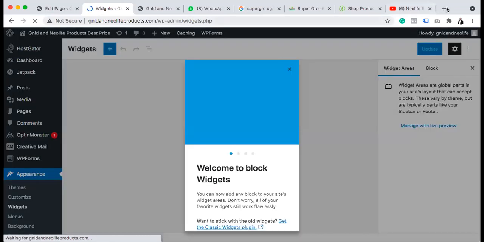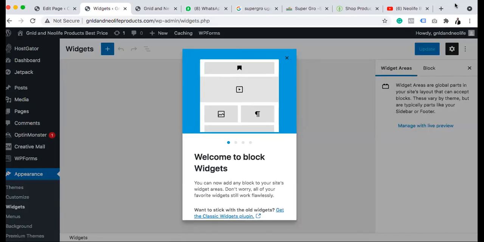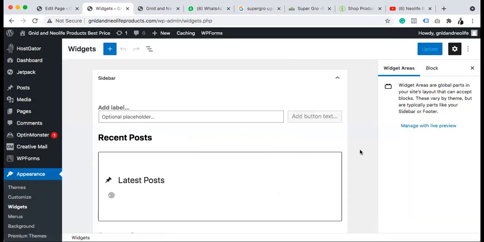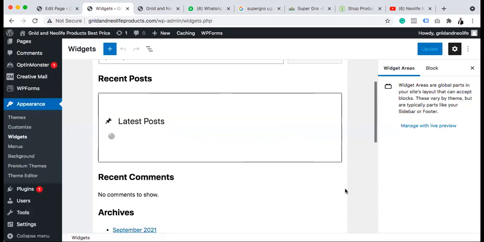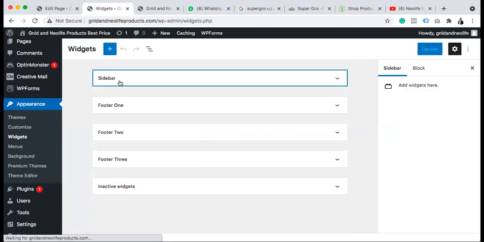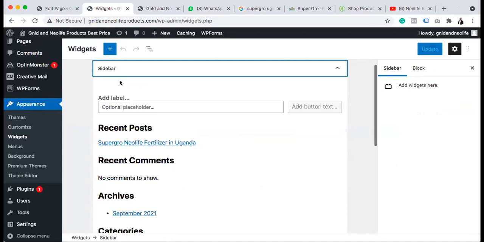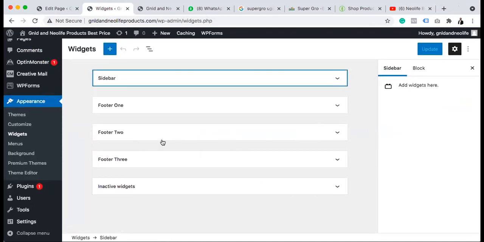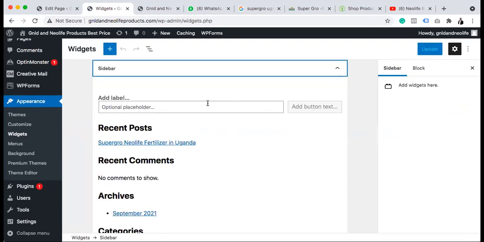On that appearance, widgets. The reason why we are building blog is from experience, a large percentage of people want to call the person, right? They want to call the person to actually do whatever. So where is the search? So can you see the bar? These are the bar. So they have actually changed this WordPress. We have used WordPress for a very long time. So these are sidebar widgets. So this is bar here.